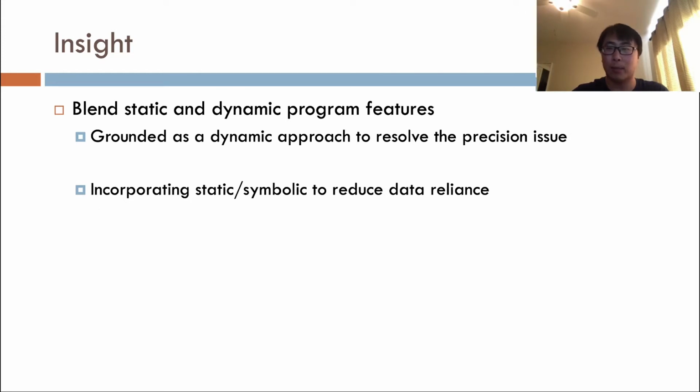So a natural next step is to combine both static and dynamic program features in a way that magnifies the benefits and alleviates the weaknesses of both approaches. We ground our new method as a dynamic approach for the sake of precision, and we incorporate symbolic features to reduce the heavy reliance dynamic models have on executions. Our intuition is symbolic program representations can be deemed as a generalization of concrete executions. Directly exposing them as inputs should help to reduce the amount of execution needed to train a good model.